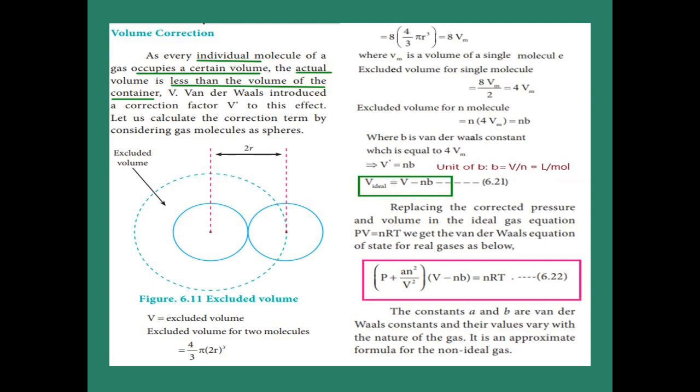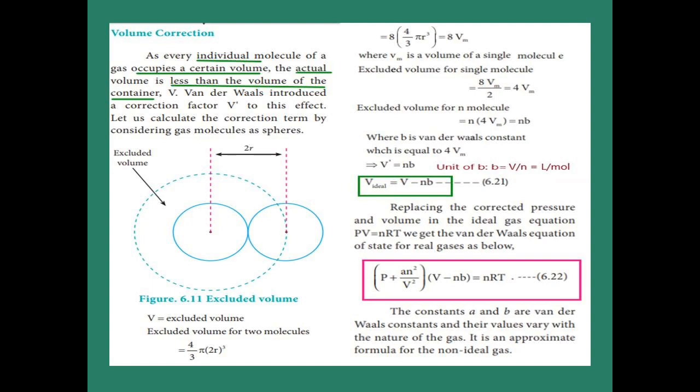Now first of all we have to find out the excluded volume. It is indicated by the dotted sphere. In that dotted sphere another gas molecule never occupies. So we are going to find the excluded volume for two molecules, because two molecules are touching each other. The volume of a sphere is 4 by 3 pi r cube. Now we are considering the biggest dotted sphere. What is the r value for the biggest sphere? Adding two gaseous molecules, we get 2r. So you have to put 2r in the excluded volume: 4 by 3 pi into 2r whole cube.